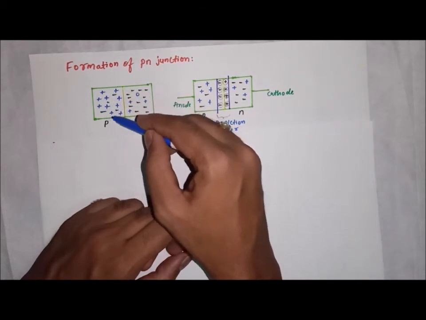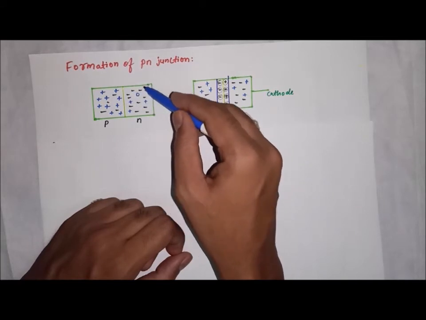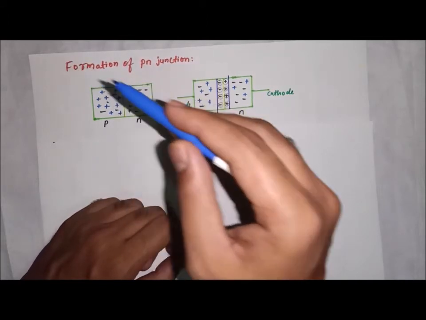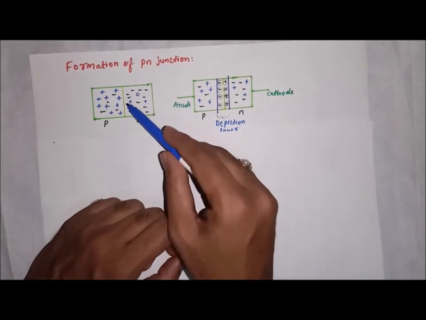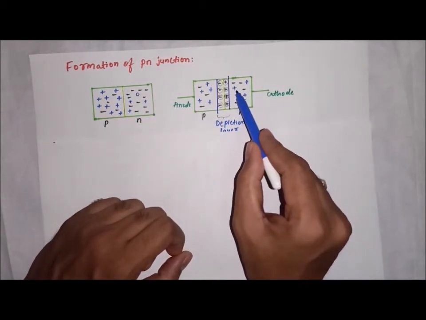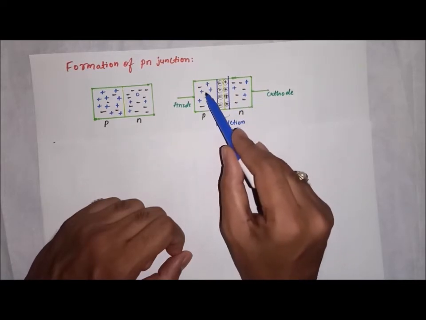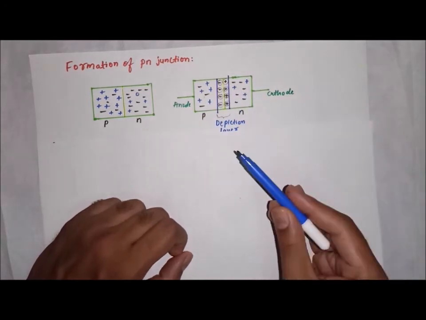So holes are in higher concentration, they move towards the lower concentration side, and electrons are in higher concentration, they move towards the lower concentration side. That is diffusion. Electrons move from n to p side and holes move from p to n side.